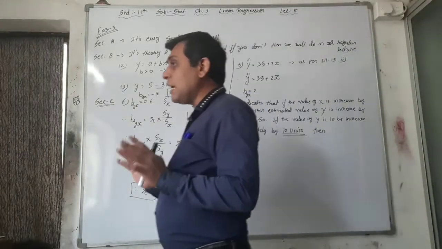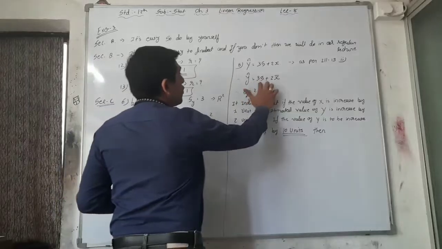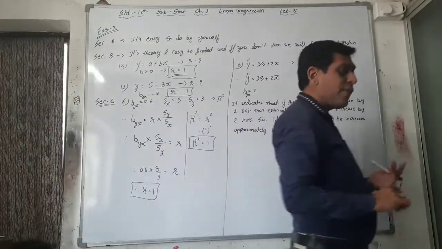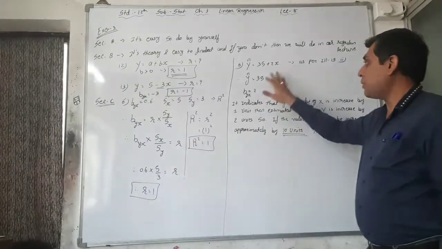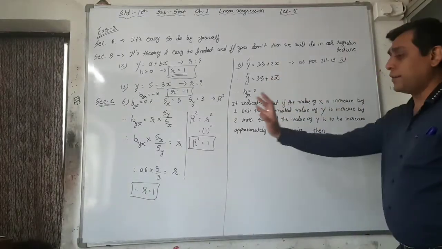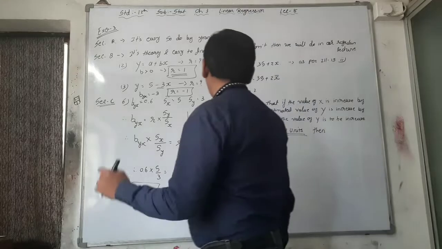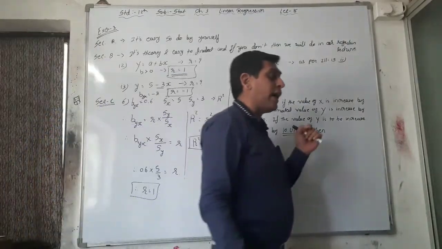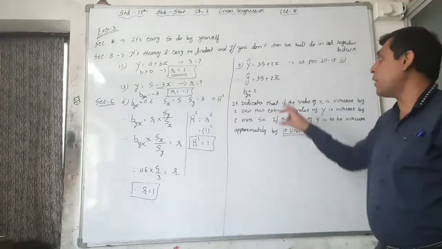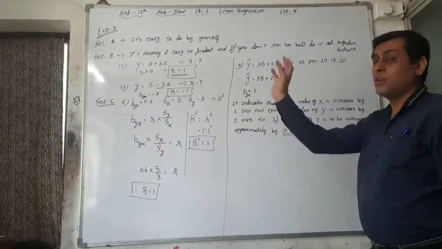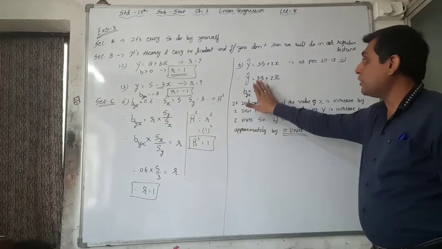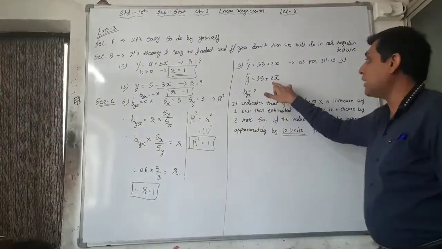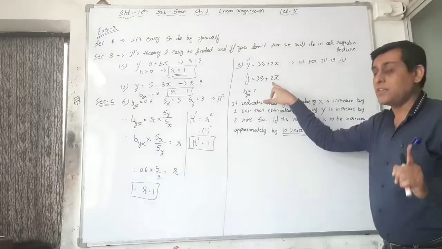So here y cap is equal to 35 plus 2x, and byx is equal to 2. It indicates that if the value of x is increased by 1 unit, then the estimated value of y is increased by 2 units, because the change in origin, 35 added, will not affect it, but the change in scale, multiplying by 2, affects the answer.